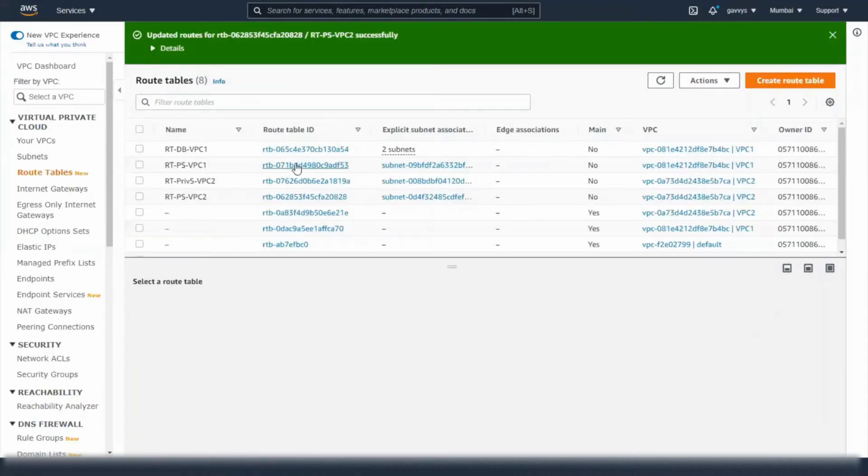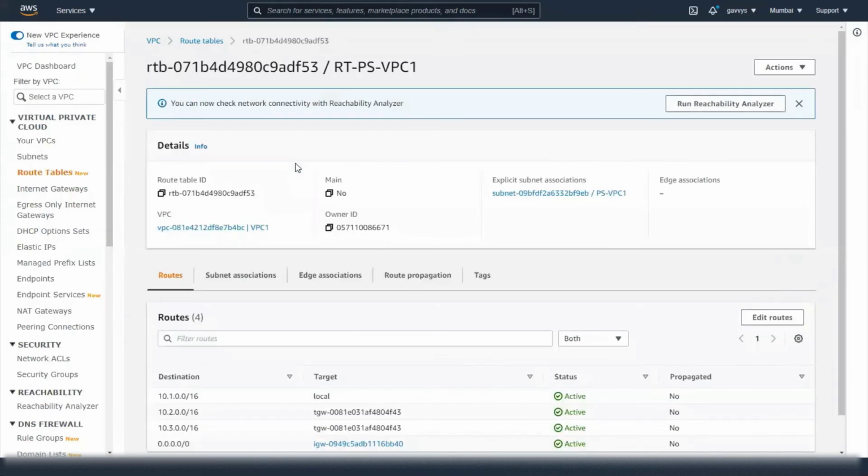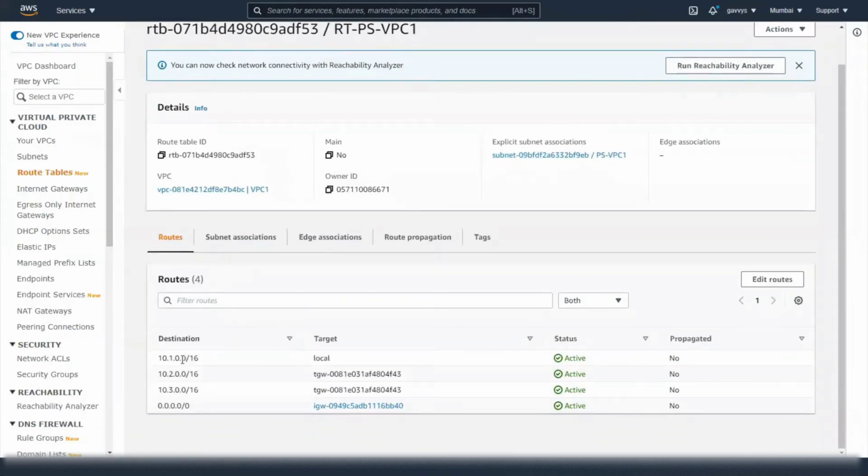If we see the public route table for VPC1, I have added both the networks. This is the network behind the other VPC, VPC2, and this is the network behind the customer gateway. Both of these are going towards the transit gateway. So let me check the connectivity between these VPCs.